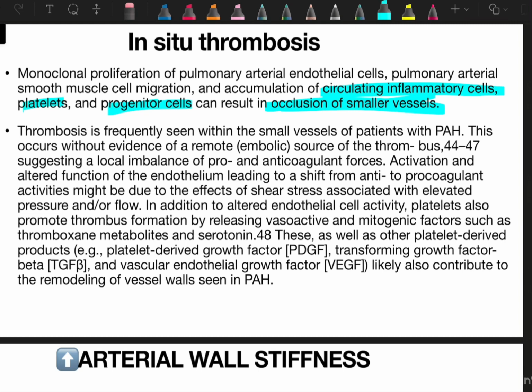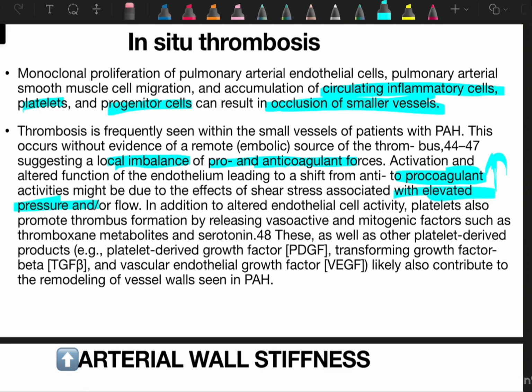There is no source of thrombus, but small emboli or thrombosis will be there, suggesting a local imbalance of pro- and anticoagulant forces, and activation and altered function of endothelial cells leading to a shift from anti- to procoagulant activities. Procoagulant activity gets increased in these patients, might be due to the effect of severe stress associated with elevated pressure, because we know pressure gets increased.